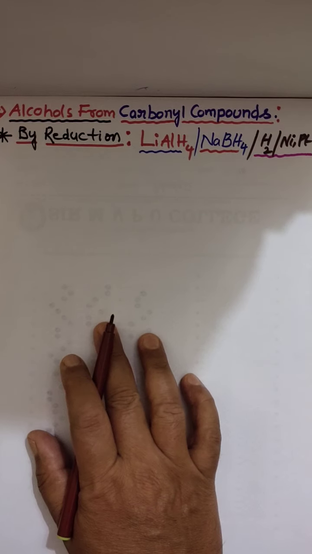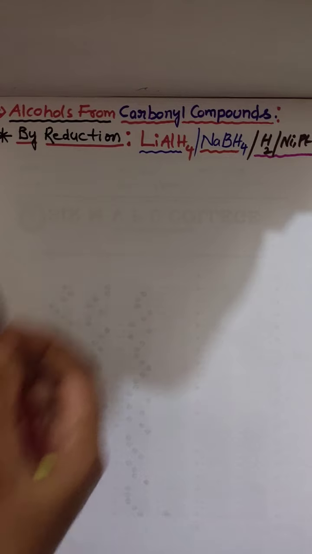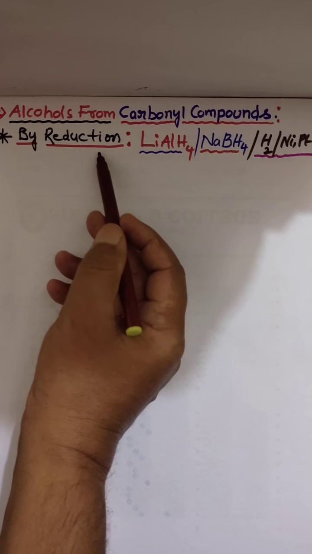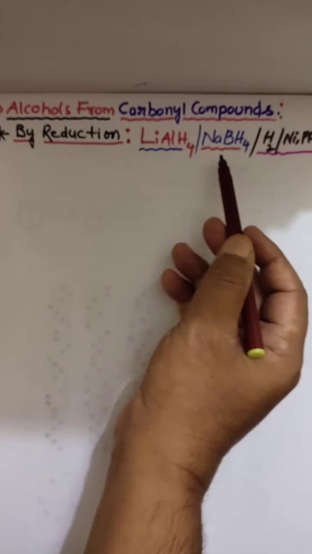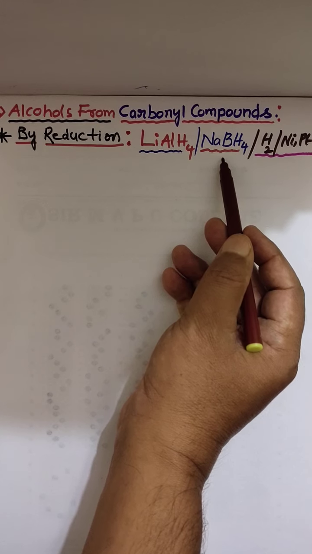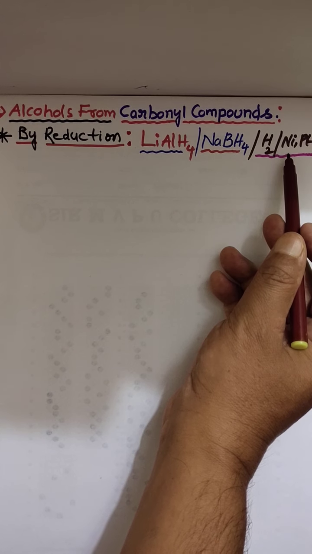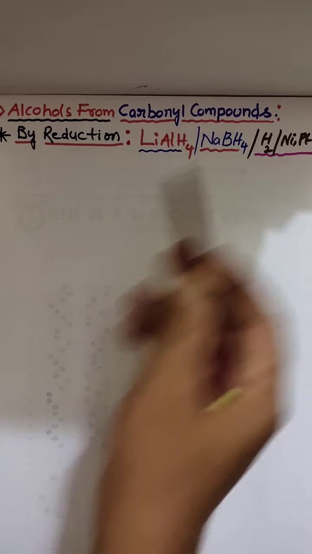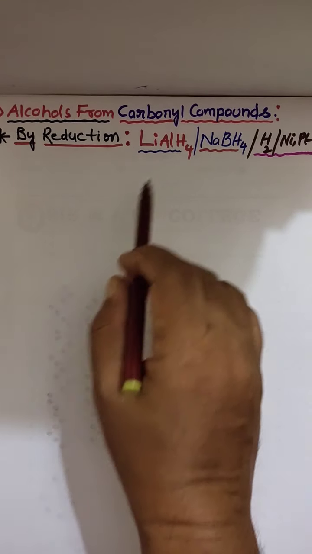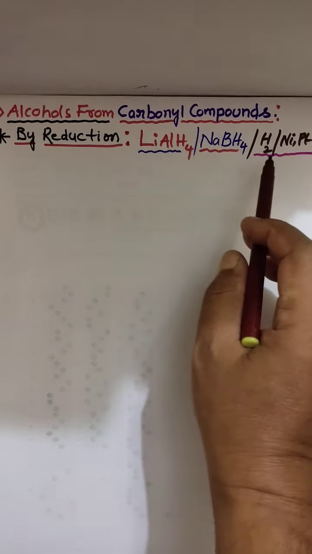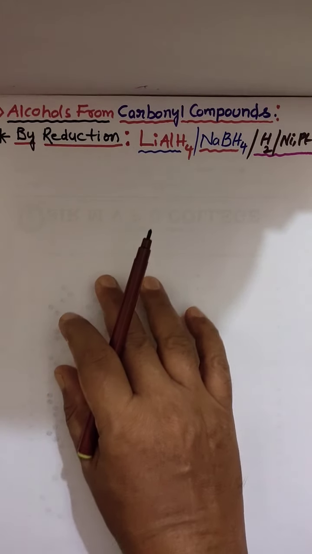Today we are going to learn another important concept, alcohols preparation from carbonyl compounds by reduction. Reducing agents are lithium aluminum hydride, sodium borohydride and hydrogen in the presence of nickel, platinum or palladium. So we can use different reducing agents based on the reactant we are selecting.